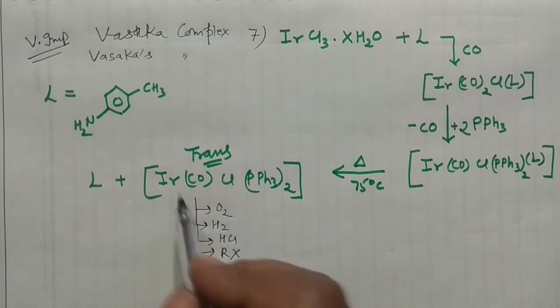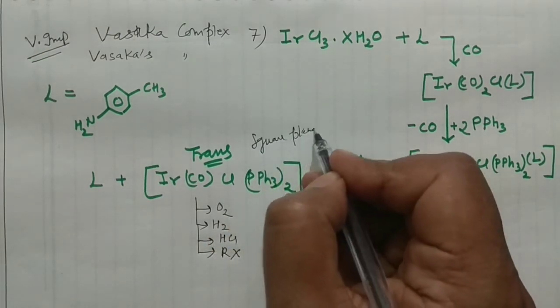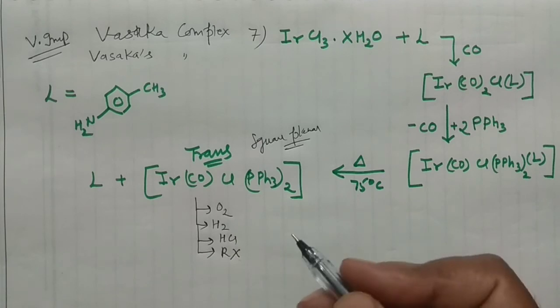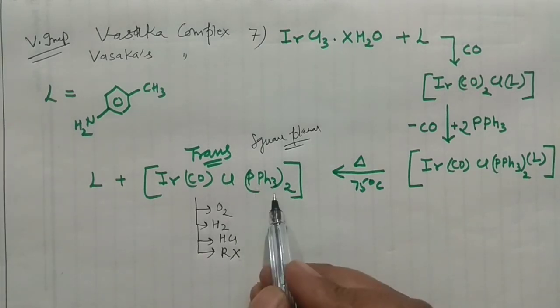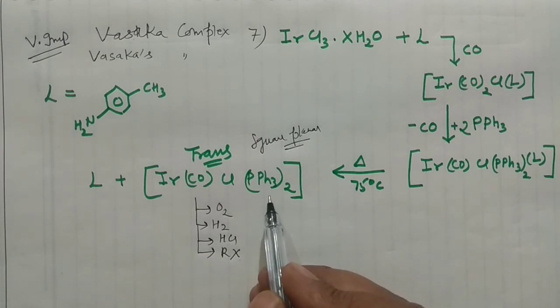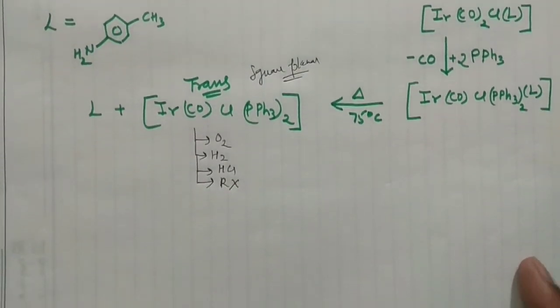And remember, this Vaska's complex is what? It's square planar in nature. Its structure is square planar with trans geometry. So what is the meaning of the trans geometry? Of these two triphenylphosphines, one would be below the plane and one would be above the plane. In one of my earlier lectures, I have explained the structure in detail. Okay, and then you can take another example to prepare this Vaska's complex.